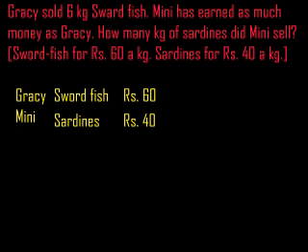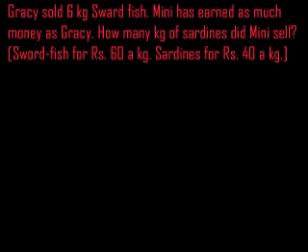Gracie sold how many kgs? 6 kg. Whatever money Gracie earned, the same money was earned by Minnie also. What we have to find out? How many kg Minnie sold. We want to find that out. Clear?